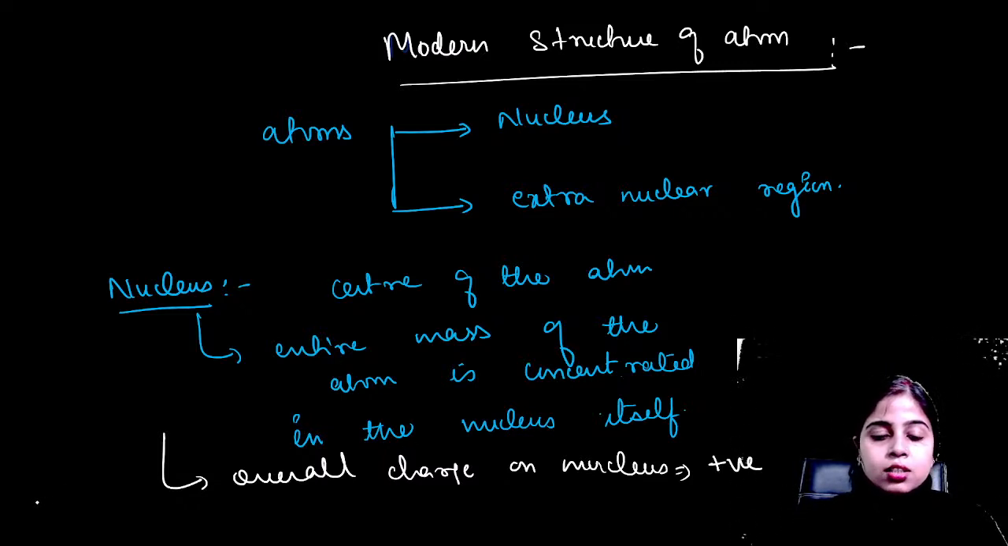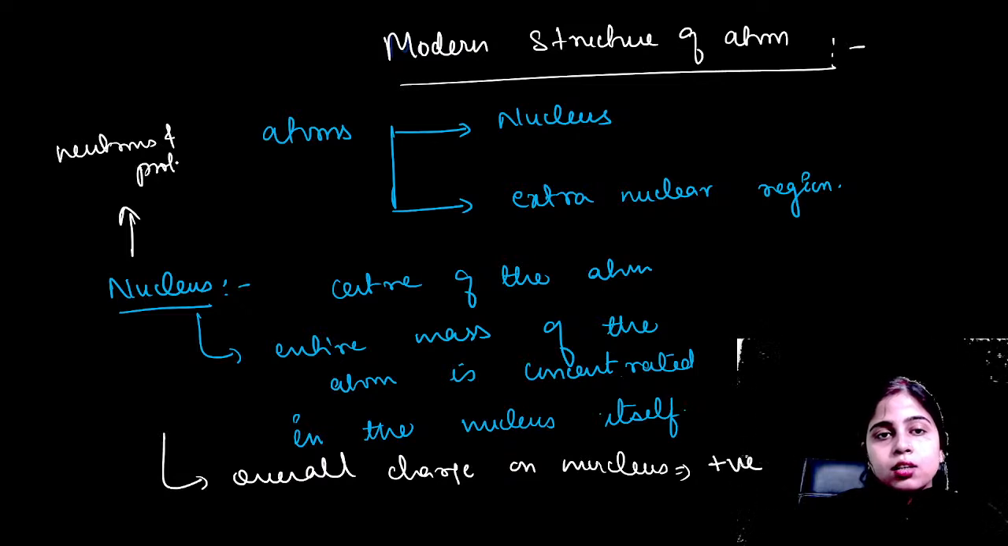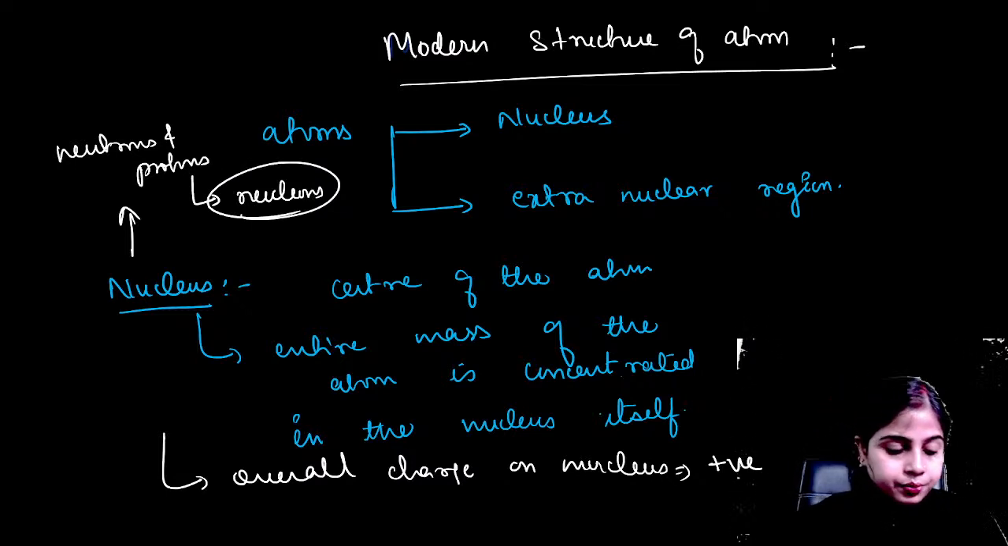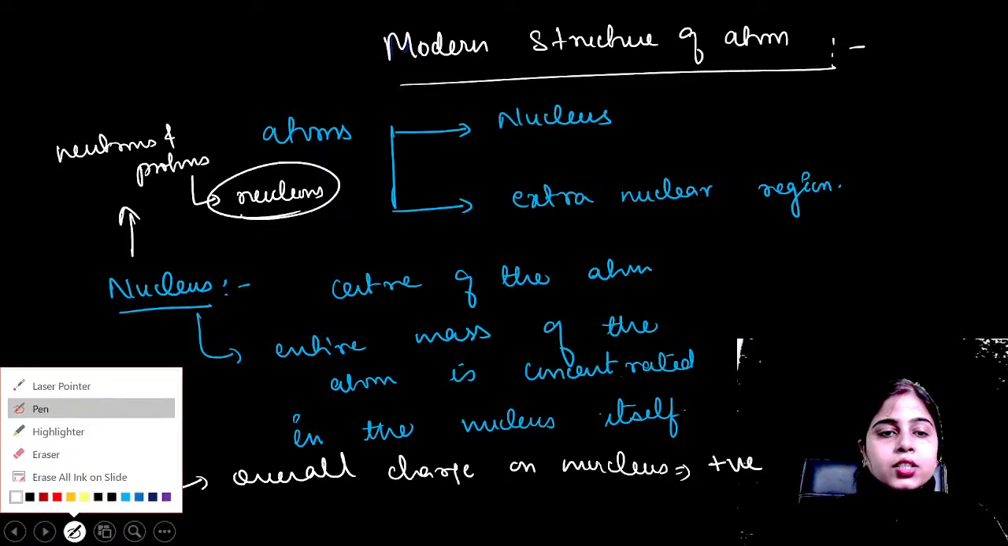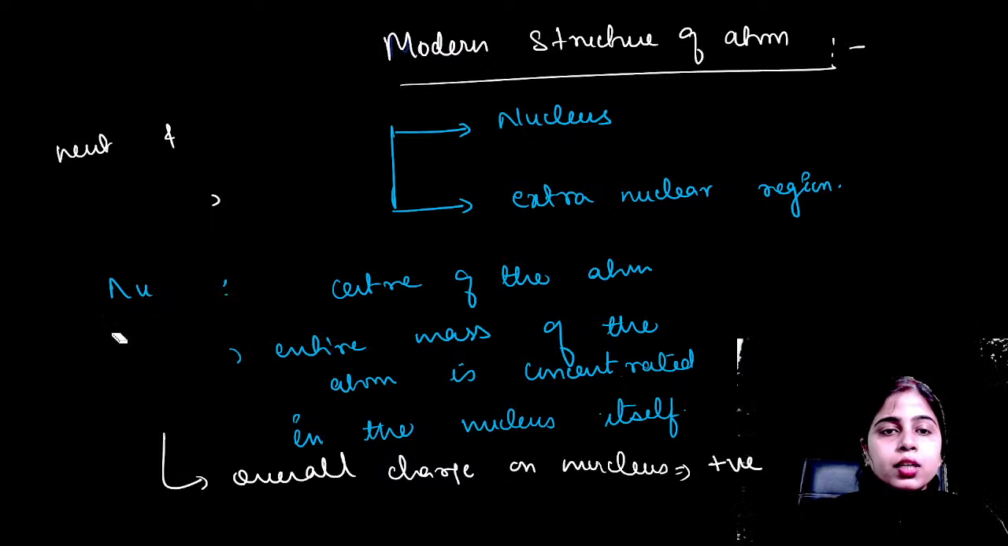And neutrons and protons are collectively called nucleons. Neutrons and protons are collectively known as nucleons because they reside inside the nucleus. Clear, everyone? Okay, very good. Now let's talk about the extra nuclear region. As we have talked about the nucleus, let's talk about the extra nuclear region.